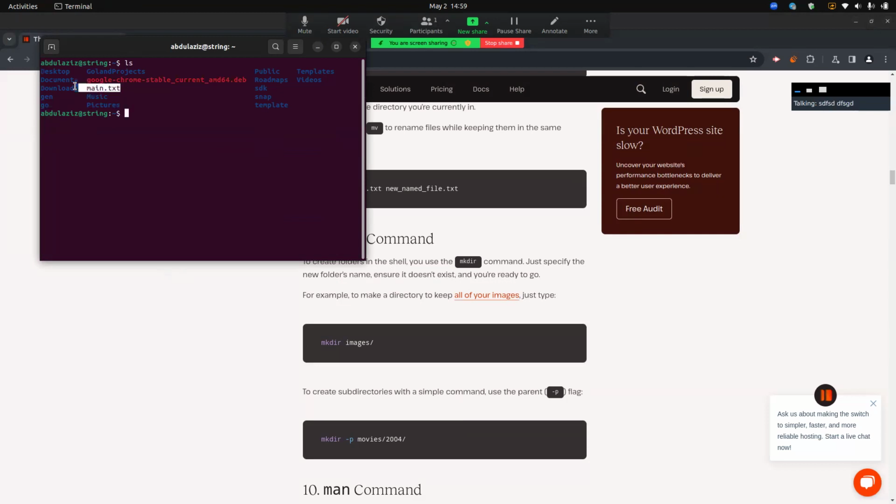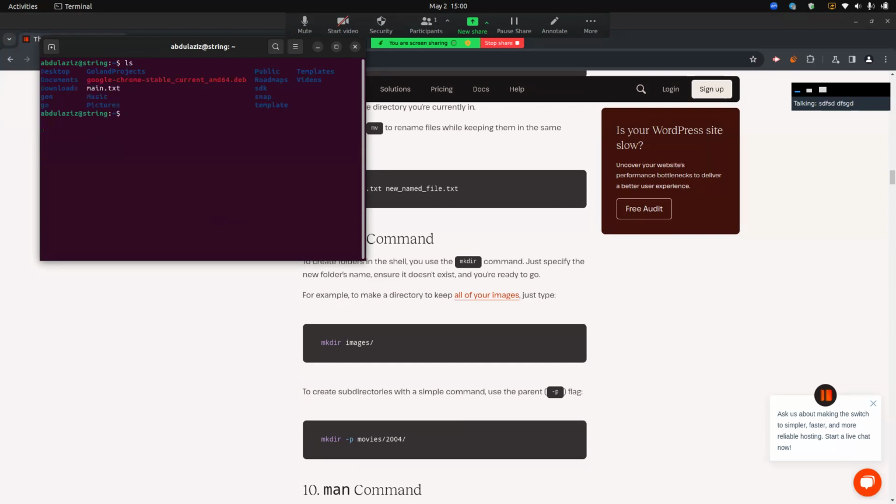Here we have the main text file, and we have a music folder. This music folder exists, and we try to make a folder which is already existing in this destination. So here, as you can see, the exception happened: mkdir cannot create directory music because file exists.